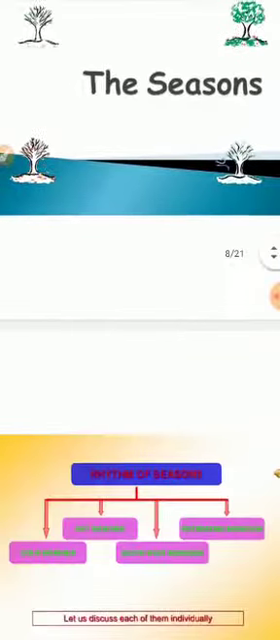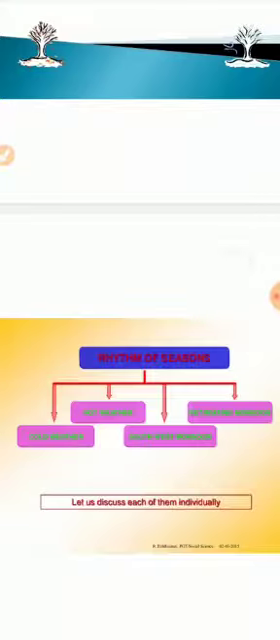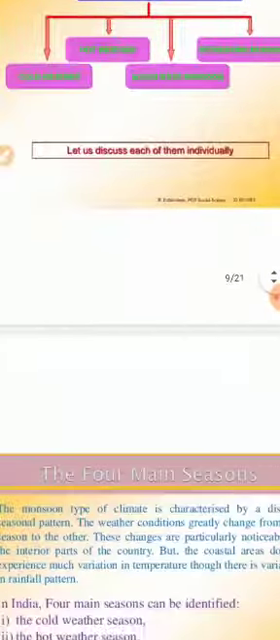Now students, we'll discuss a very important part of your chapter, the seasons. In seasons we have the cold weather season, the hot weather season, the southwest monsoon, and the retreating monsoon. So this is a small introduction to the types of seasons. Now we'll discuss them one by one. First, the important one: the cold weather season.